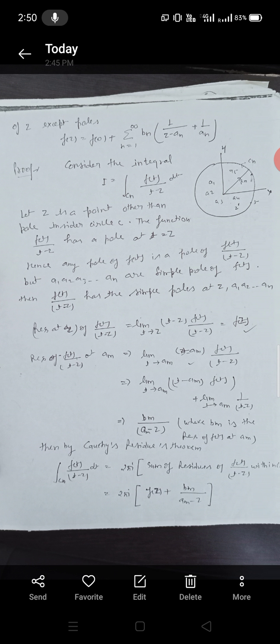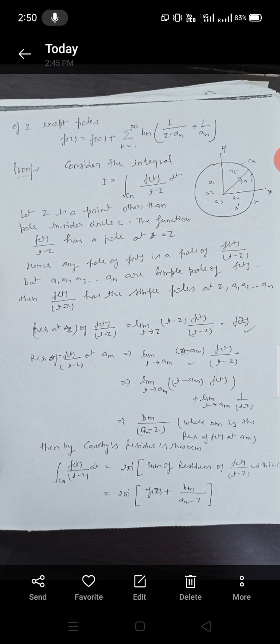Now the residue at z of f(t) over t minus z is equal to limit t tends to z of (t minus z) f(t) over t minus z, that is f(z). Again, the residue at am is limit t tends to am of (t minus am) f(t) over t minus z, that is limit t tends to am of (t minus am) f(t) times limit t tends to am of 1 upon t minus z. This is equal to bm upon am minus z, where bm is the residue of f(t) at am.